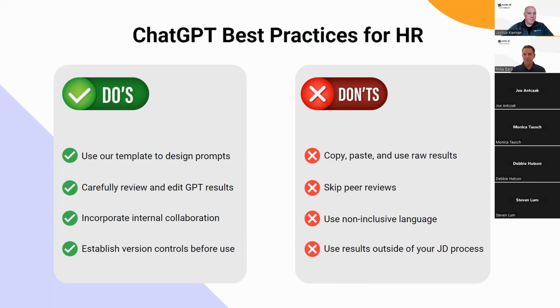Be careful, as we mentioned, to review and edit ChatGPT's results. It's not always accurate. As Mike said, it tends to give you a lot of information. You want to scale that down. Use feedback loops to continue to enhance the result. And use internal collaboration as well. Get that first draft, get it out to your team, make sure everyone reviews it to see if it's accurate, and establish version controls before use to make sure that people aren't using different versions of the job description. Those are some things that we've embedded into our tool to make that easy to collaborate through a simple hyperlink, and then all version history is tracked.